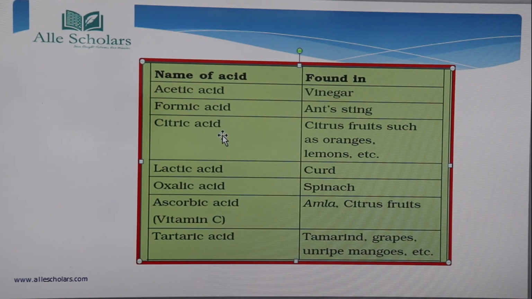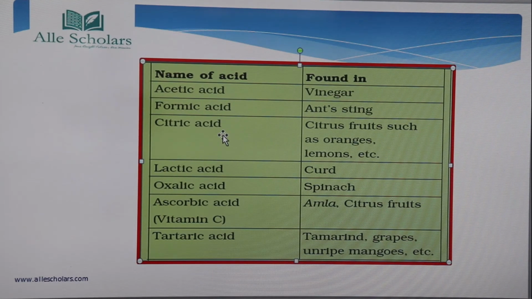In vinegar, acetic acid is present. In an ant's sting, formic acid is present. You must have heard that if an ant bites you, you see some reddish inflammation and swelling. That is because the ant's sting contains formic acid, a form of acid. And in citrus fruits like oranges and lemons, citric acid is present. All the citrus fruits contain citric acid.